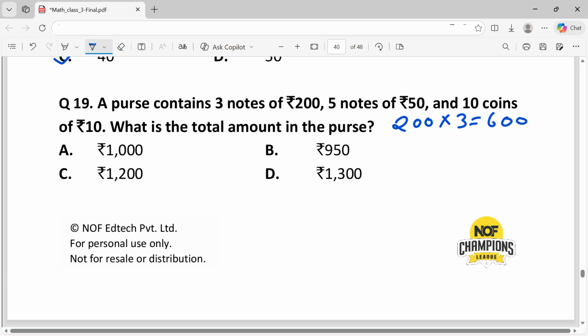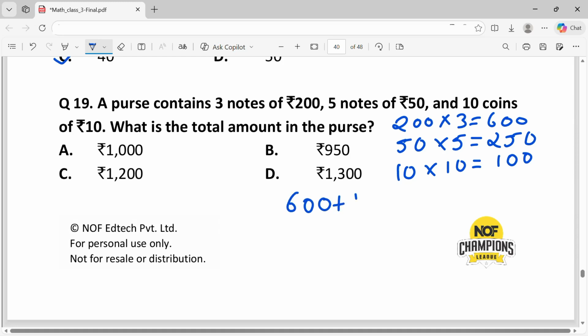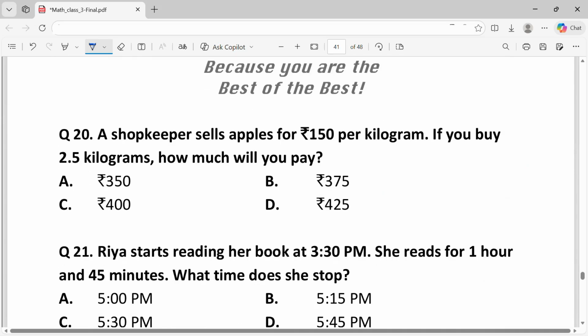Value of 50 rupees notes will be 50 into 5, that is 250, and 10 into 10, which is equal to 100. The total amount will be 600 plus 250 plus 100, that is equal to 950. That is option B, rupees 950.